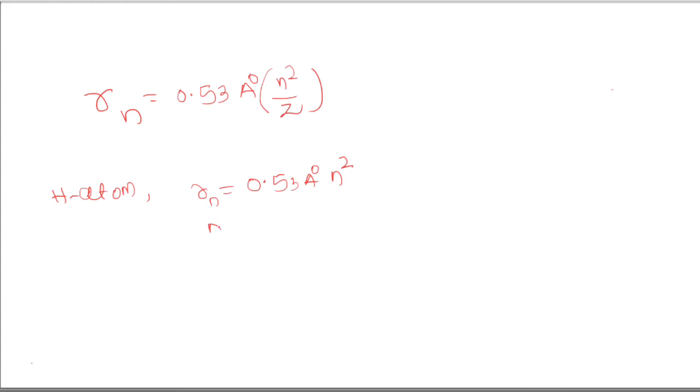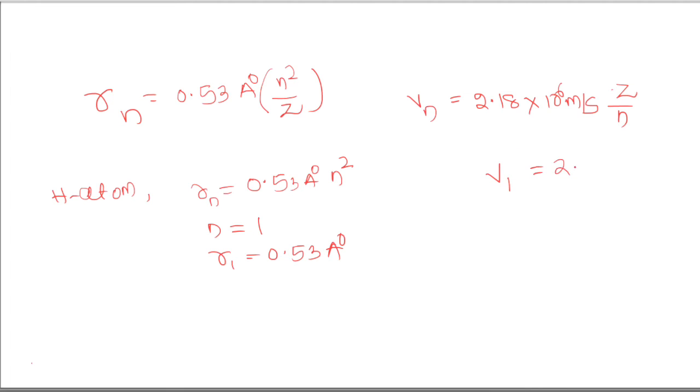So for ground state, n will be 1. So in the ground state, radius will be 0.53 Angstrom. Similarly, you should remember for velocity in nth orbit, it will be 2.18 into 10 to the power 6 meter by second Z by n. And for first orbit, it will be 2.18 into 10 to the power 6 meter by second in hydrogen atom.